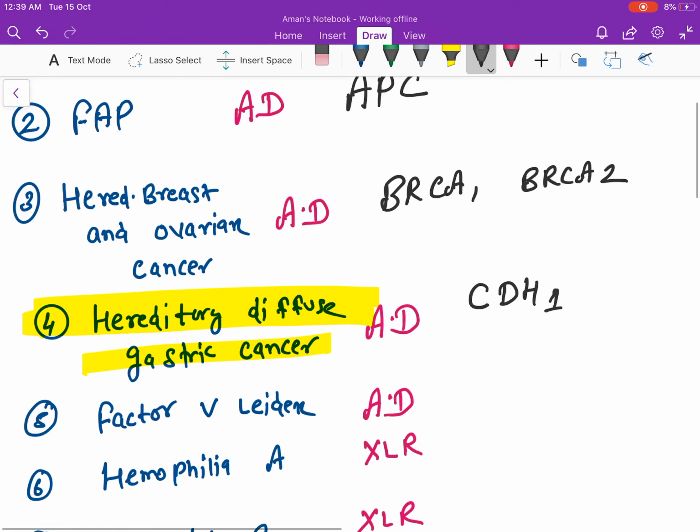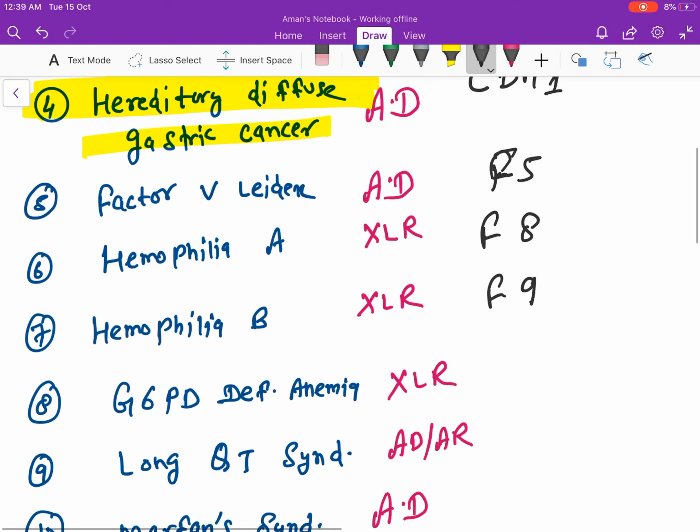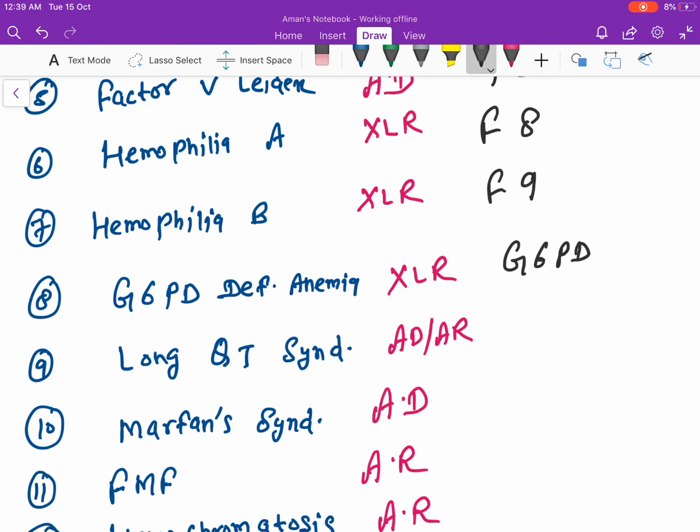Factor 5 Leiden mutation is due to clotting factor number 5. Hemophilia A is due to clotting factor number 8. Hemophilia B, clotting factor number 9. Hemophilia A is known as classical hemophilia. Hemophilia B is Christmas disease. G6PD deficiency is due to G6PD, glucose 6-phosphate dehydrogenase.